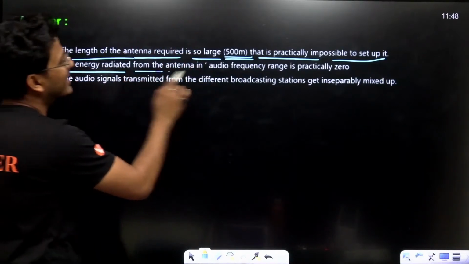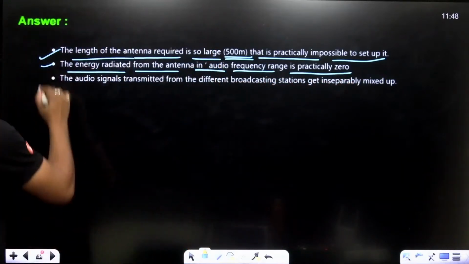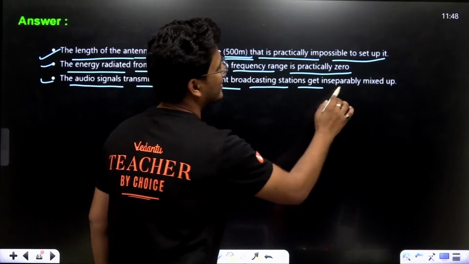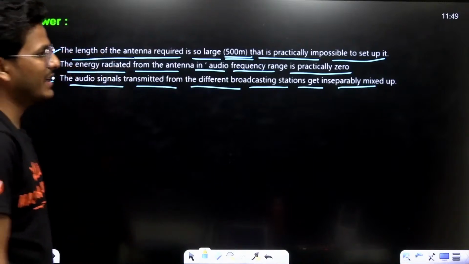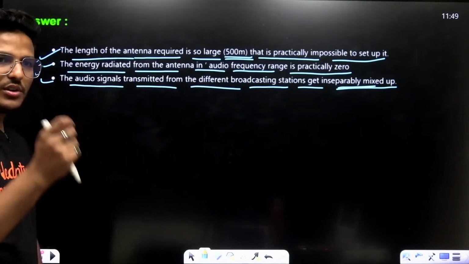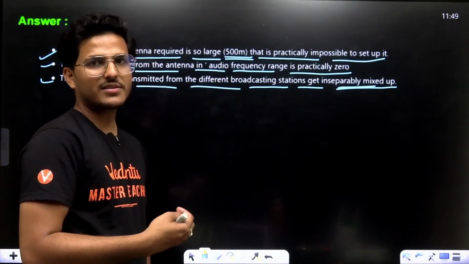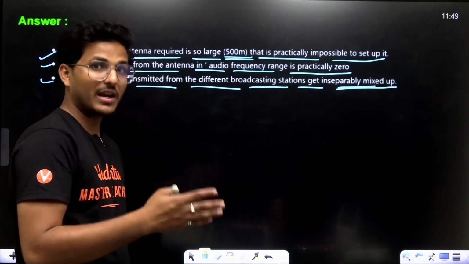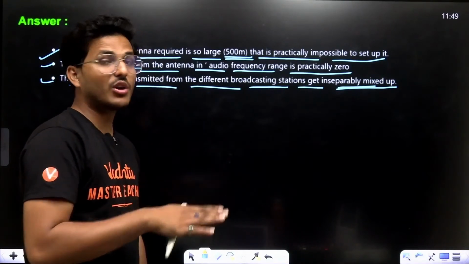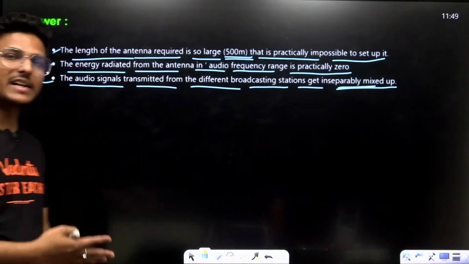The energy radiated from the antenna in the audio frequency range is practically zero. The audio signals transmitted from different broadcasting stations get inseparably mixed up. As you know, there is a fixed frequency to catch the signals at the receiver end. For that, the transmitter must transmit at the same frequency, which is not possible if we directly transmit the signals. So we modulate the signal.